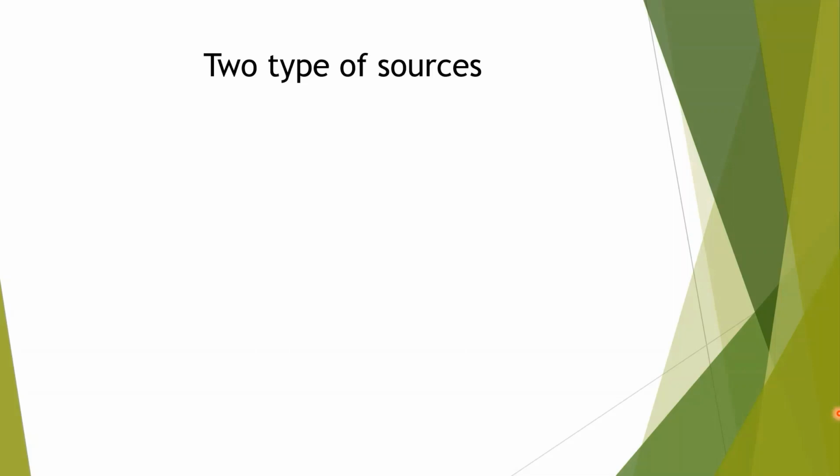Two types of sources of light. Luminous: those sources having their own light, they emit, they give out light on their own, are luminous sources of light.